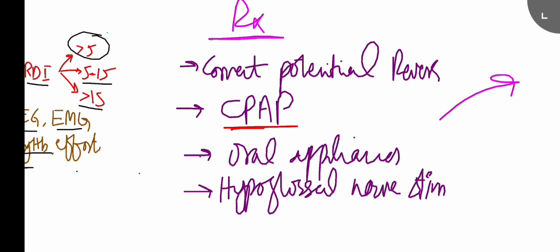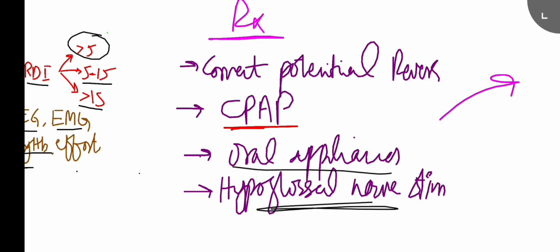Now, oral appliances are also available. These are mandibular advancement devices. These are for mild OSA. And there are upper airway stimulation devices like hypoglossal nerve stimulation.